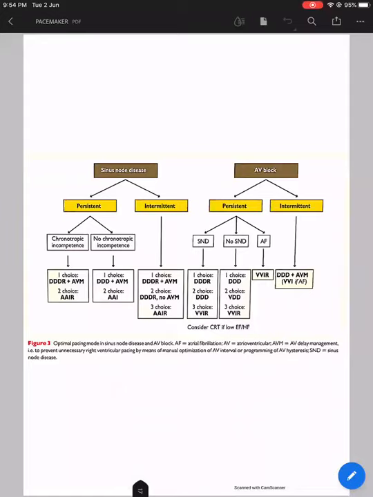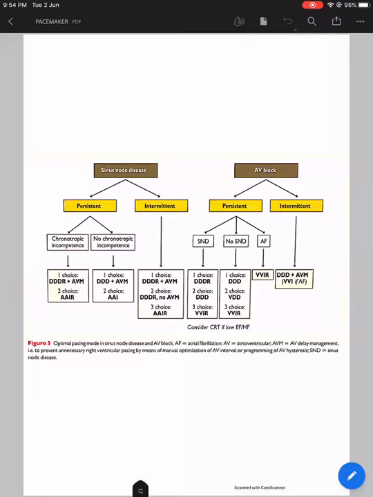Other than that, remember, except for AF, whatever the disease, whether sinus node or AV node, persistent or intermittent, whether chronotropic competence is there or not, the first choice will be DDD. And in sinus node disease, for both, the second choice will be AAIR and AAI.